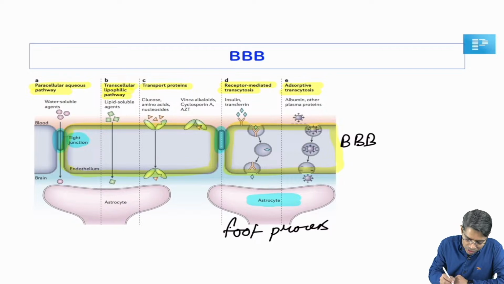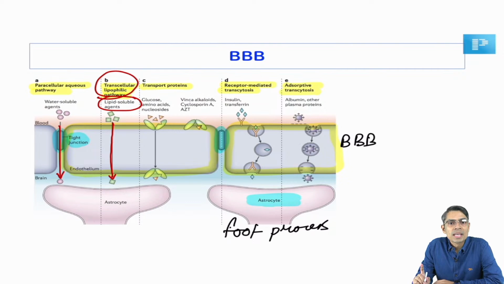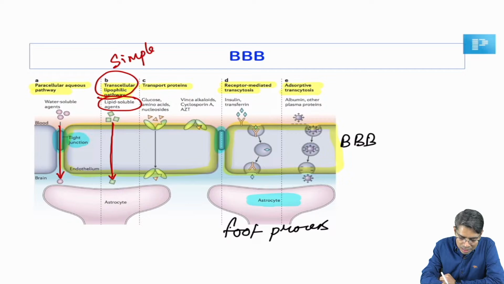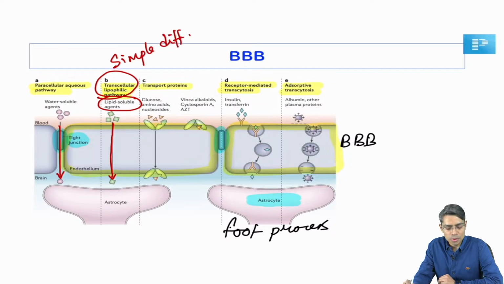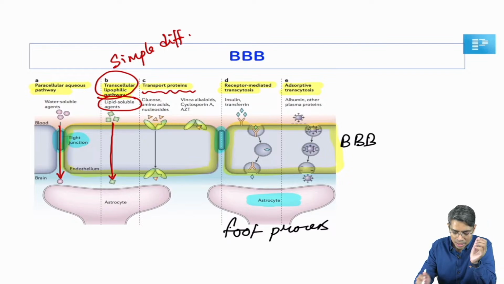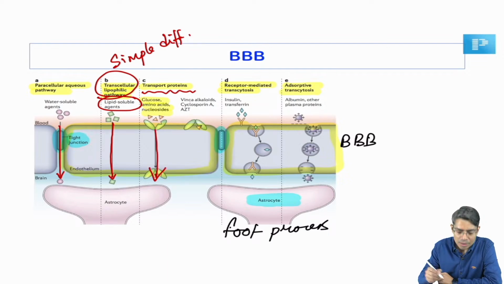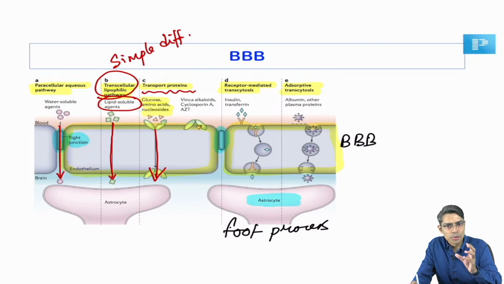So look here. In the first process, some of the substances can penetrate the blood-brain barrier through the paracellular pathway. Some of the substances can directly enter through the cell because they are lipophilic, lipid soluble substances. We all know that lipid soluble substances can easily penetrate the blood-brain barrier by the process of simple diffusion, right. So the second process is simple diffusion. The third process is transport protein mediated. There will be certain transport proteins that transport certain substances, for example glucose, amino acids, nucleic acids. How do glucose, amino acids and nucleic acids penetrate the blood-brain barrier? With the help of certain transport or carrier proteins, right.